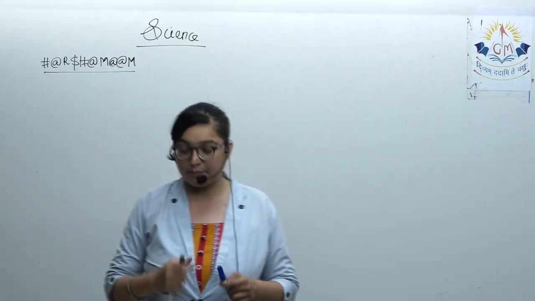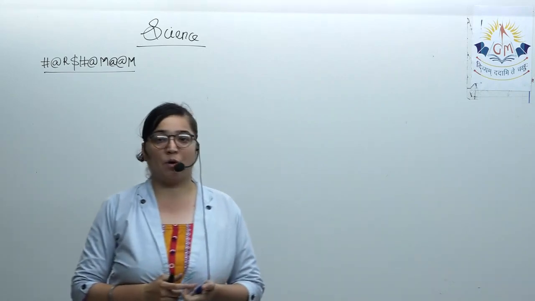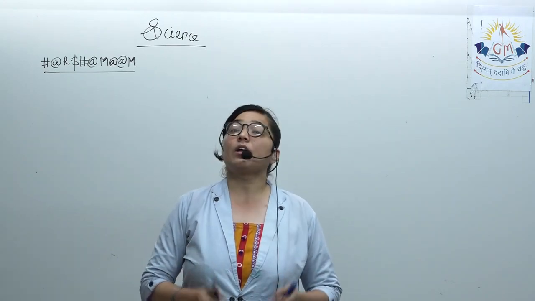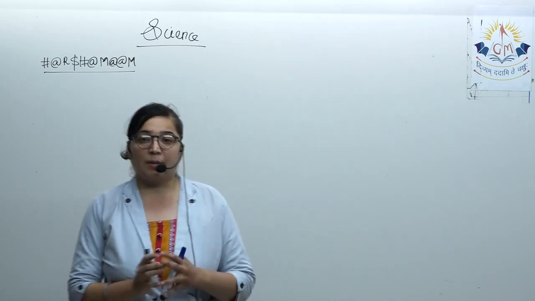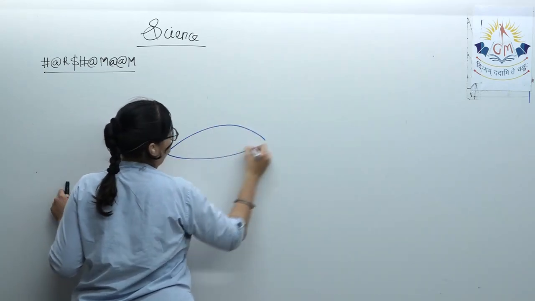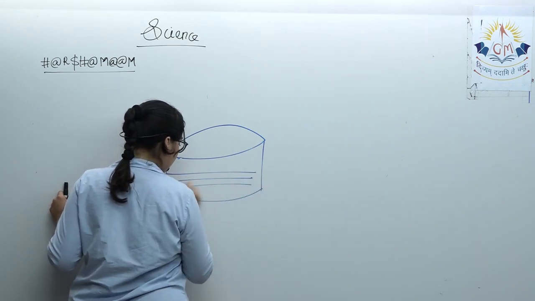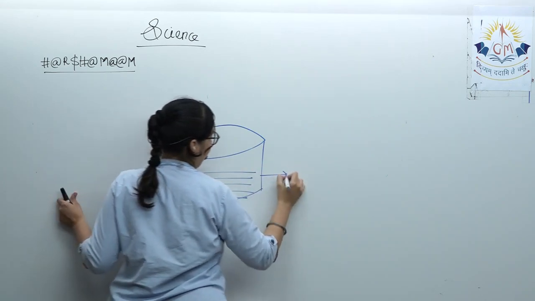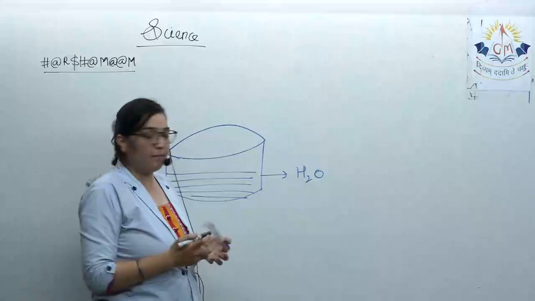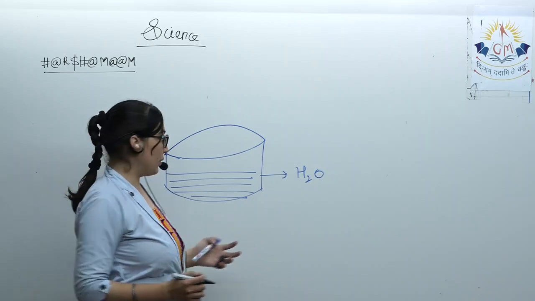The very first one is in the manufacturing of industrial chemicals. There are many chemicals you already know. Among them, one is sodium hydroxide, NaOH, that is caustic soda. What actually happens? Suppose this is water, which contains H2O. With the help of just this water, I want to form sodium hydroxide, NaOH.